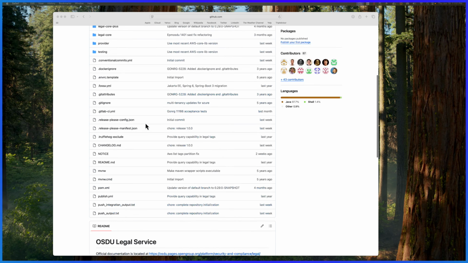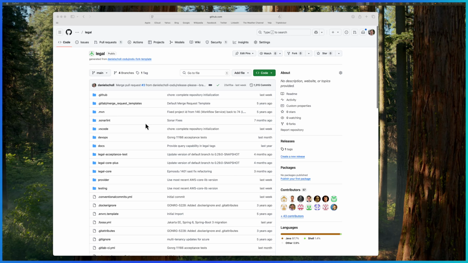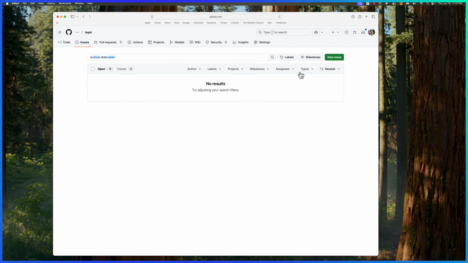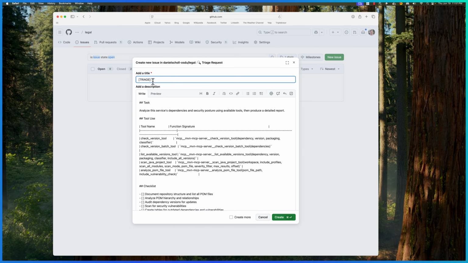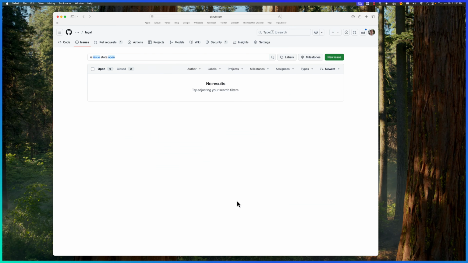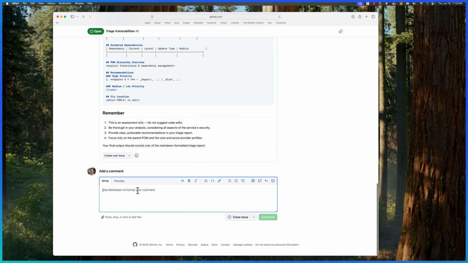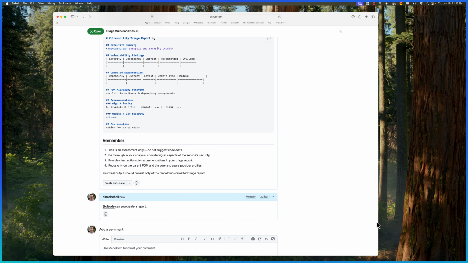This is the full code base of the OSU service, and we're going to open up an issue for a triage request. Okay, create the issue. And now we're going to go talk to our autonomous agent and ask Claude, our first autonomous agent, to go ahead and see if it will start working on the triage and doing the triage activity for us.